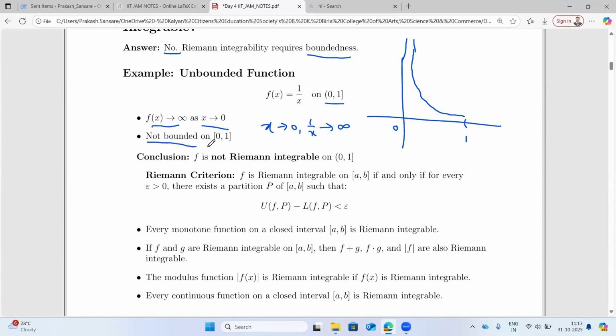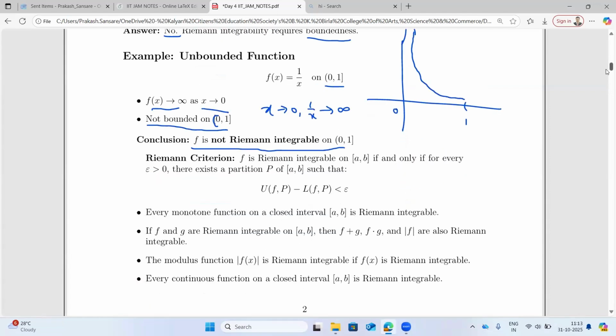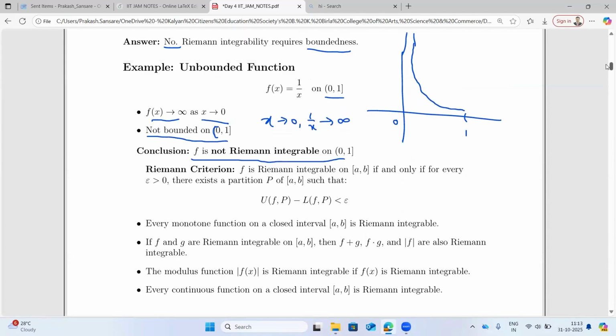So it is not bounded on the interval (0, 1]. Since it is not bounded, you cannot find the area below the curve. This implies that f is not Riemann integrable on the closed interval [0, 1]. So these two examples show that bounded doesn't imply Riemann integrable.